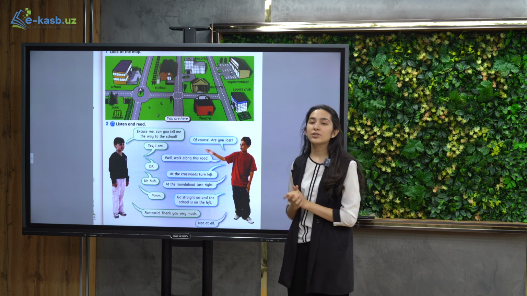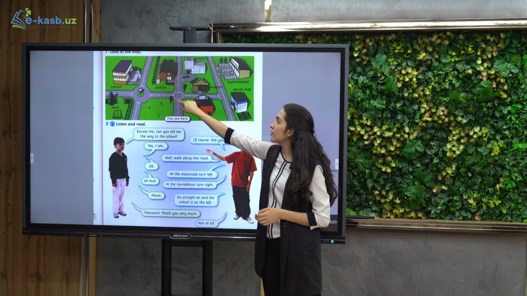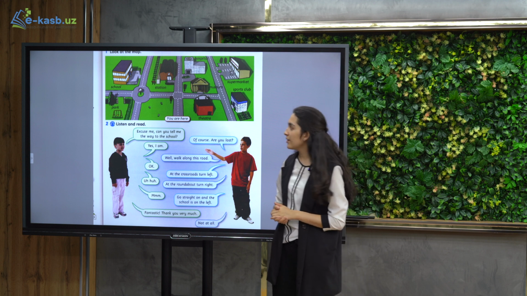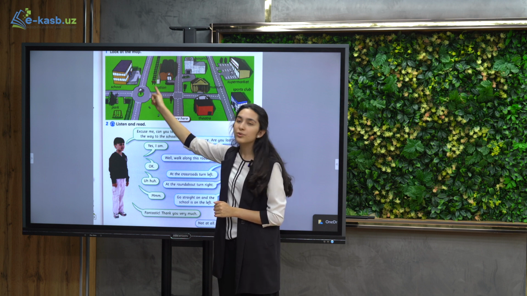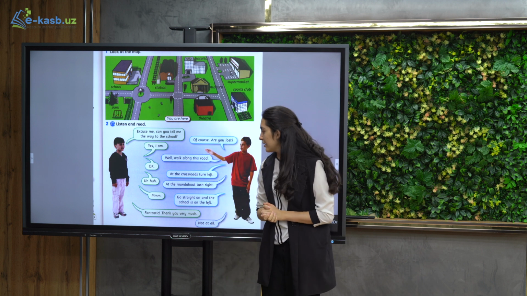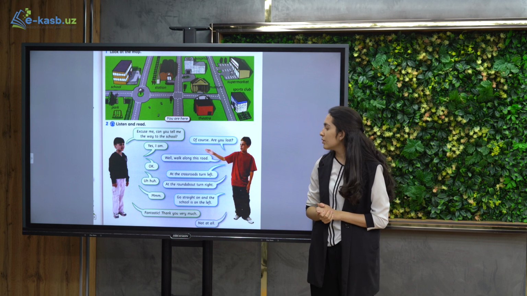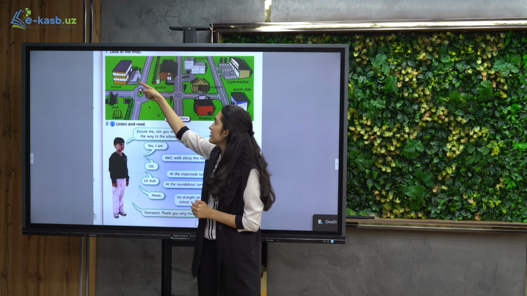At the crossroads, turn left. At the crossroads means choraha. So you see, this is called crossroads. At the roundabout, turn right. What is a roundabout? This is this thing, where you have to move around. Next, go straight on, and then the school is on the left. So go straight on, and the school is on the left.